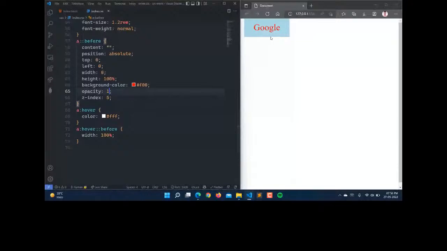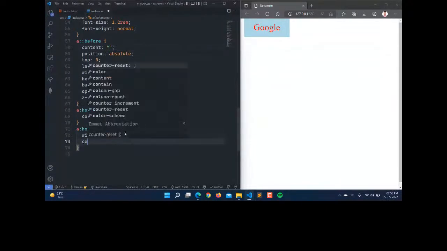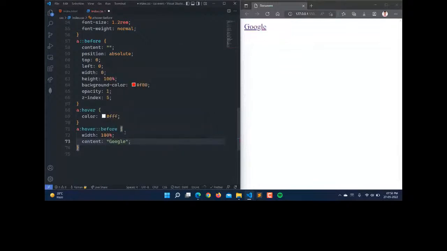So this is because we don't have any content, so that's why. Here we can write Google also. When we are hovering over it, you can see that we have the Google, and this is having the content here. So whenever we are hovering on this, we can change the content here as well. So content as Google. Let's save this. Here you can see that now our content is different.